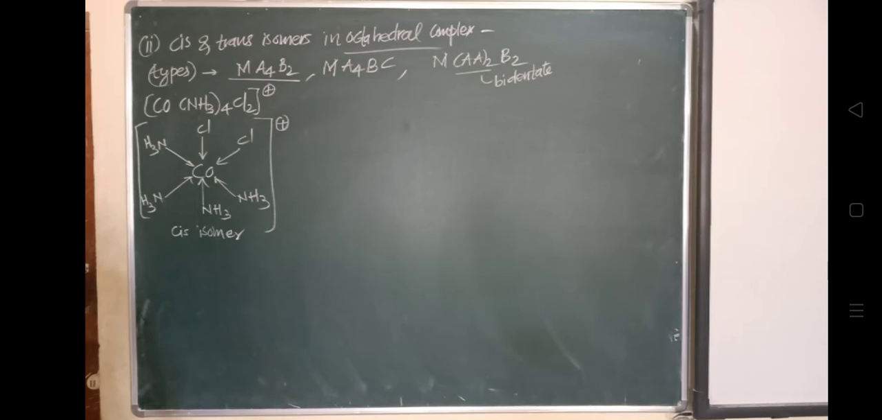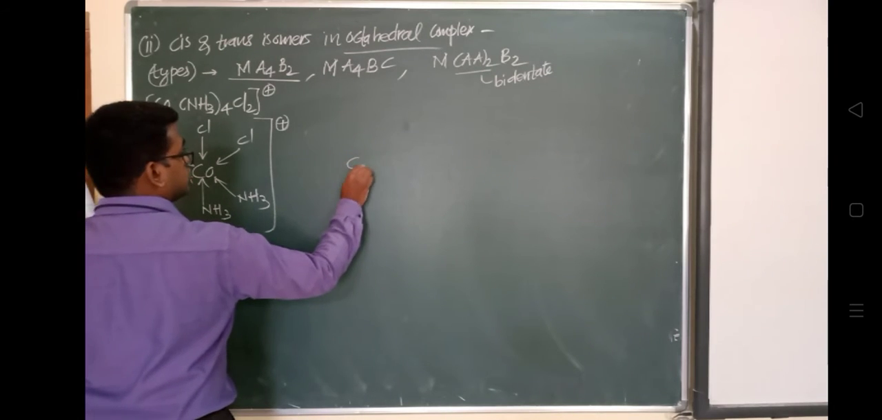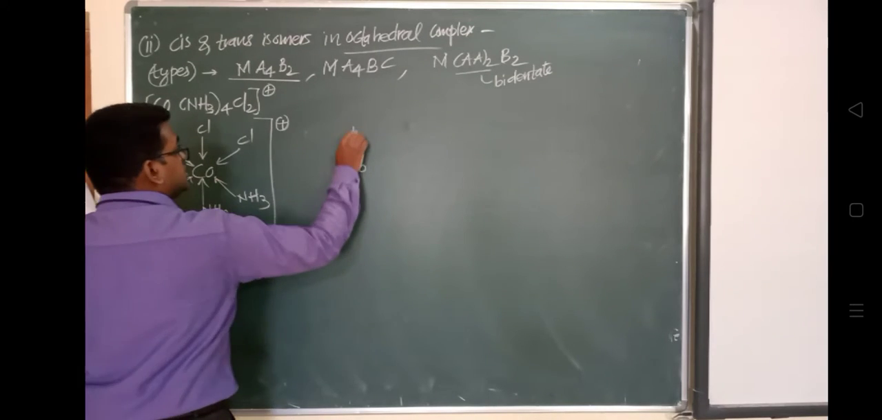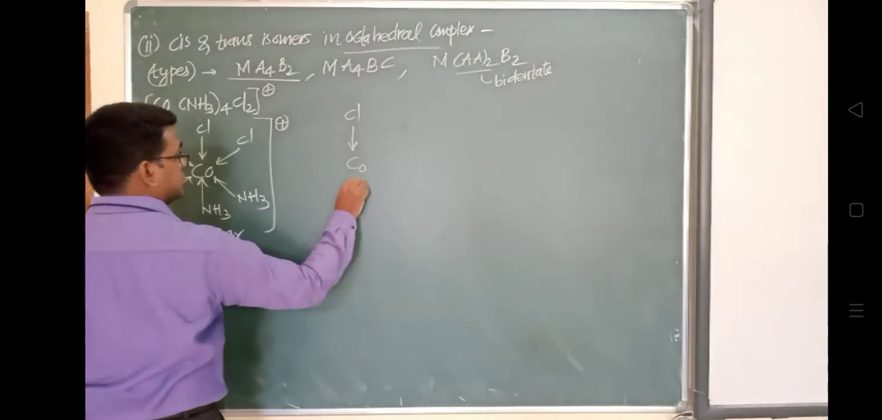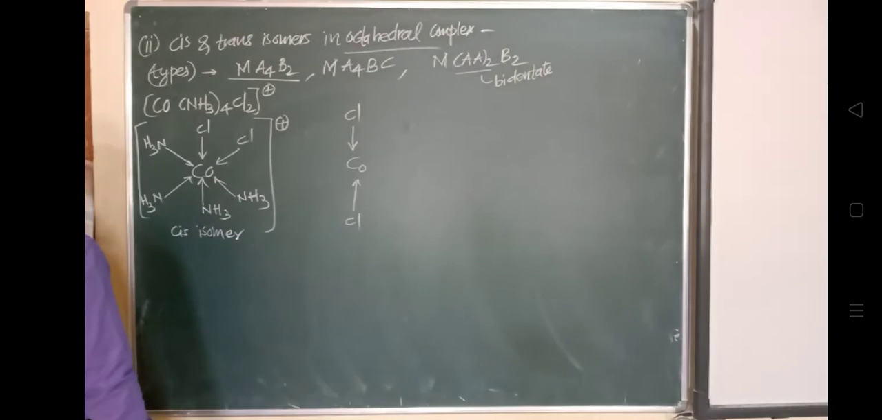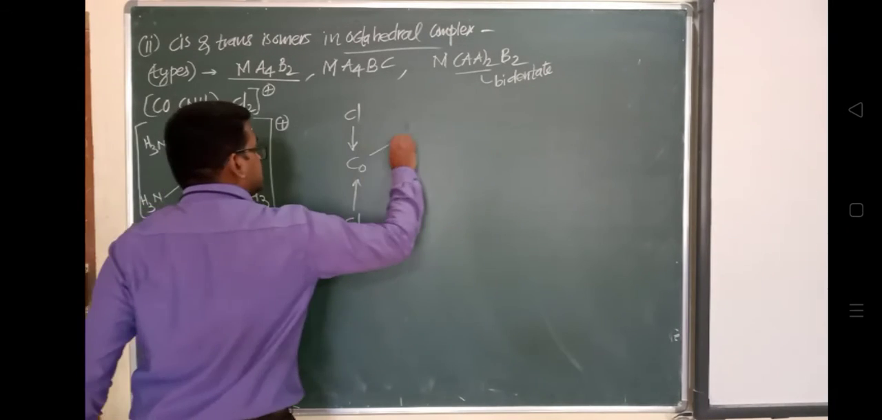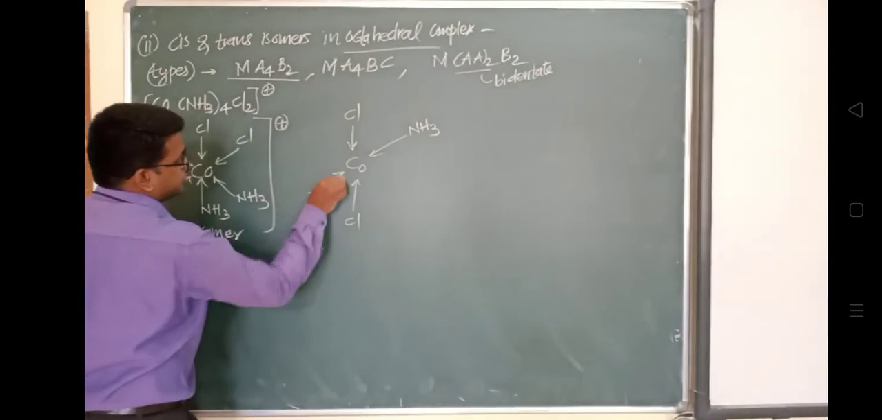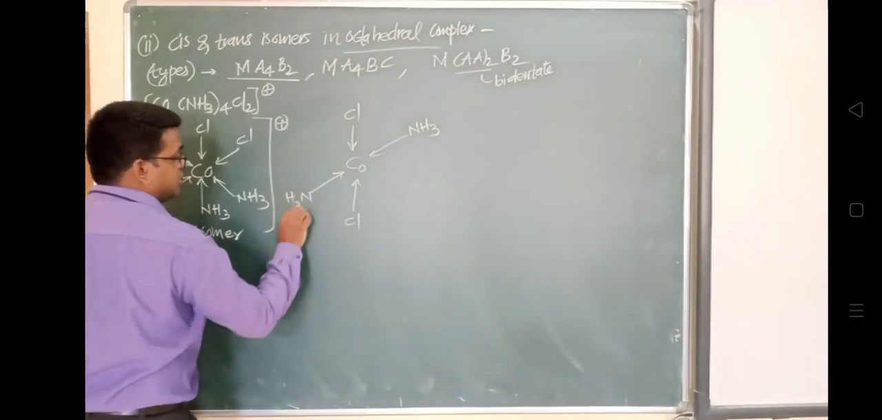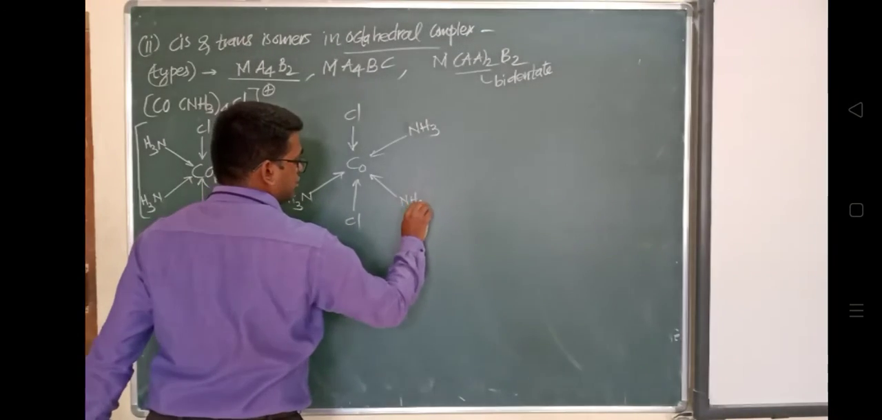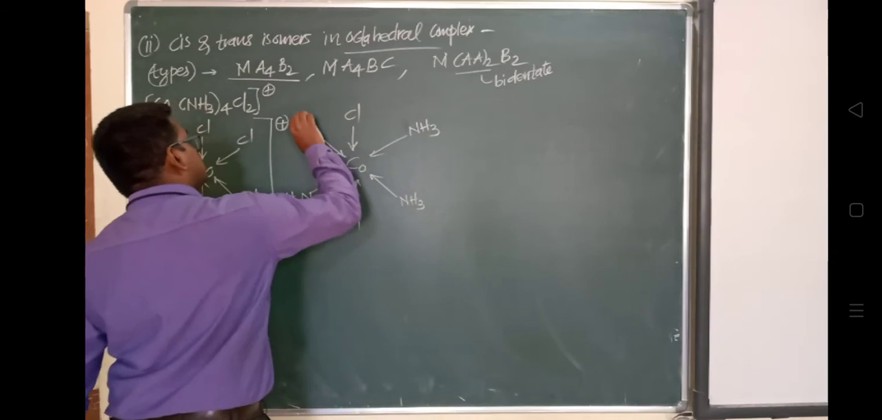Now, in case of the trans isomer, suppose cobalt is present at the center. If this is the chlorine, then this will be the chlorine atom, shown like this. And if this is NH3, then this NH3 should be shown in the opposite direction. Look, their dipole moments all cancel, and they will have zero dipole moment, non-polar.